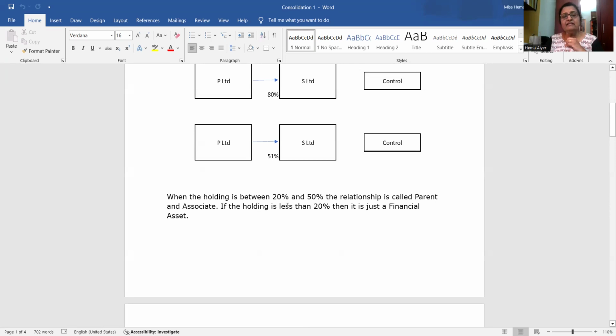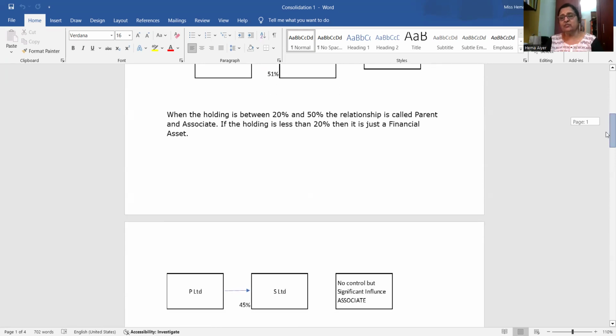If the holding is less than 20%, you are just an investor. You have to just wait and see what is happening in S Limited. You have no control. So you have to decide whether to hold the shares or dispose of the shares. You become the minority interest, that means non-controlling interest.